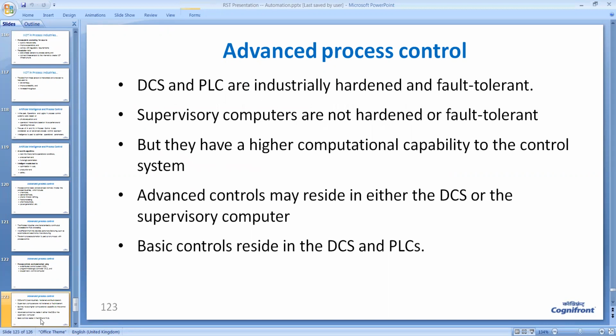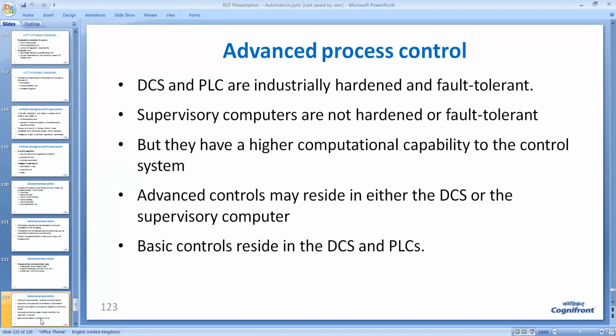Supervisory computers are not hardened or fault tolerant, but they have a higher computational capability than the control system. So the supervisory computers can hold a lot of data, and therefore proper decision making can be done with the help of the supervisory computer.